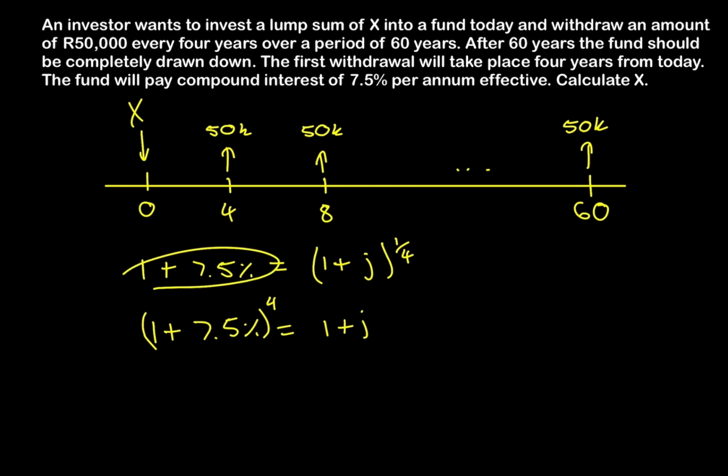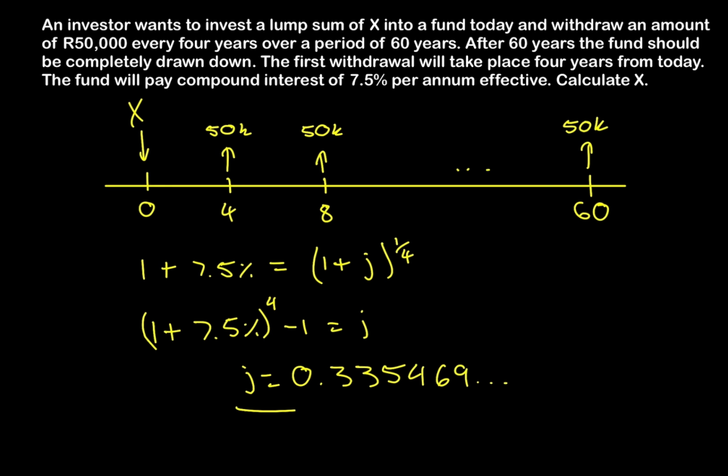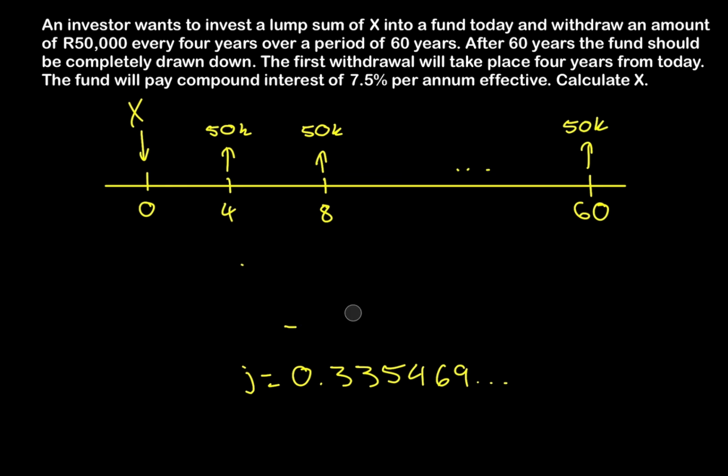And that's the same thing as saying we accumulate the 4-year effective rate for 1/4 of 4 years in order to get the yearly effective rate. Okay, so we have to solve for j, and if we do so, we would get that j is equal to 0.335469, and then you should store this value into your calculator. Okay, so I'm going to move this to the side.